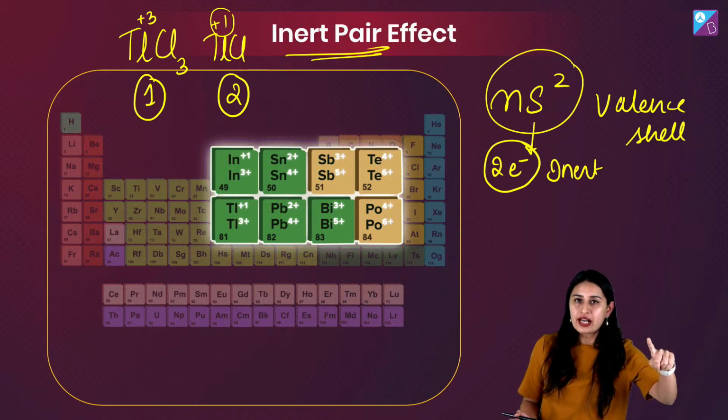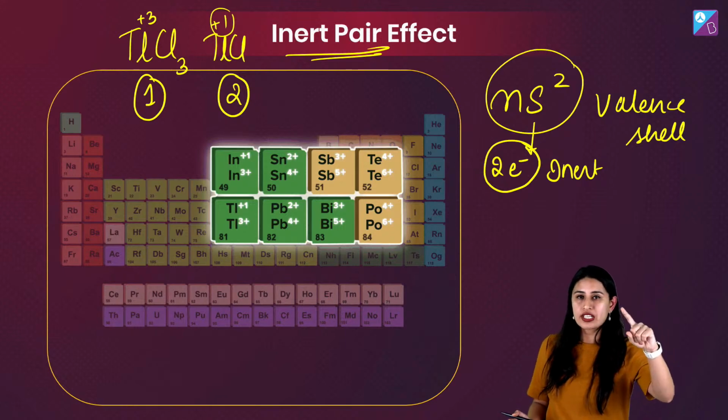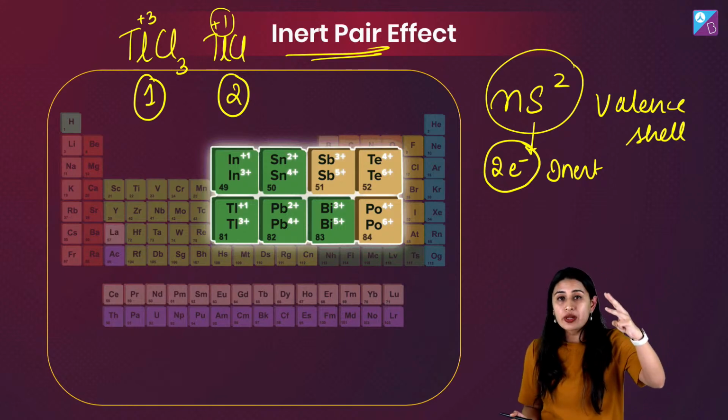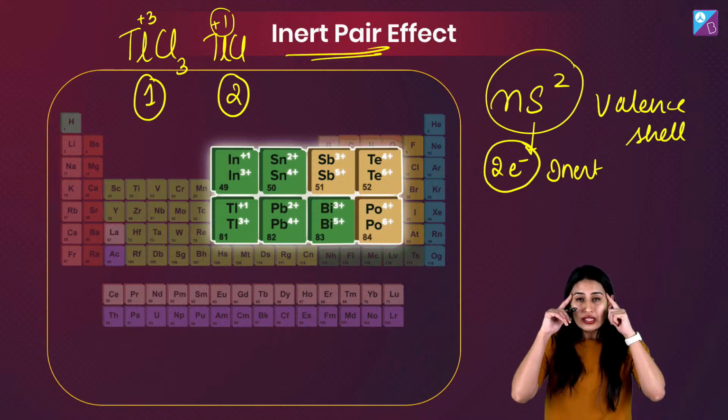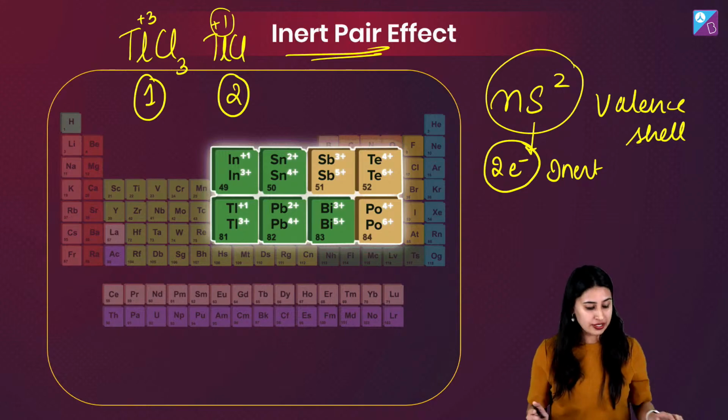But it becomes a question of stability. Which of the following is more stable? Which is least stable? Which will immediately undergo dissociation? If these kinds of questions are coming, think from the perspective of inert pair effect, right?